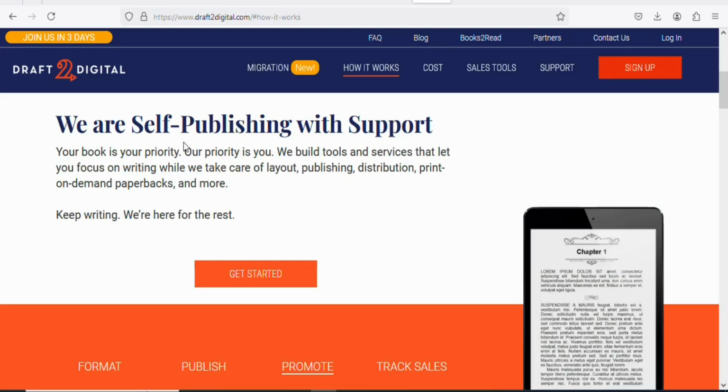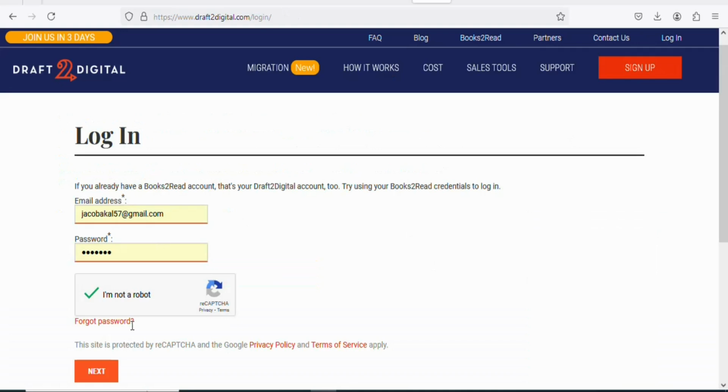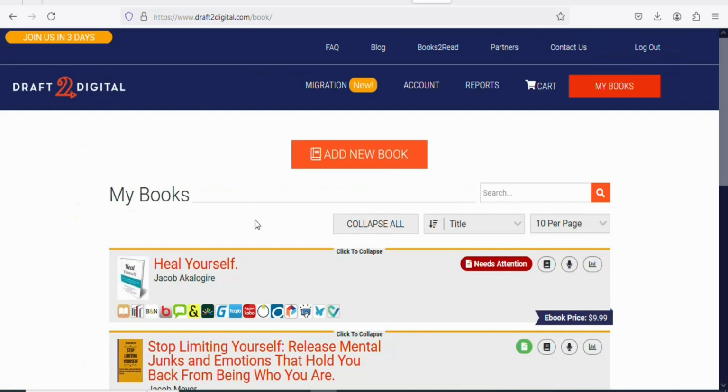Just create an account so that you can sell your ebook on this website without paying for anything. To create an account, click right here, sign up. Once you click on it, you can create a free account. So let me log into my account. Let me click on next so that I can log in. As you can see, this is my account. I'm not going to show you the books that I'm selling, but I'm going to show you my report so that you can see the number of sales that I've been able to generate on this website. So let me click on report.